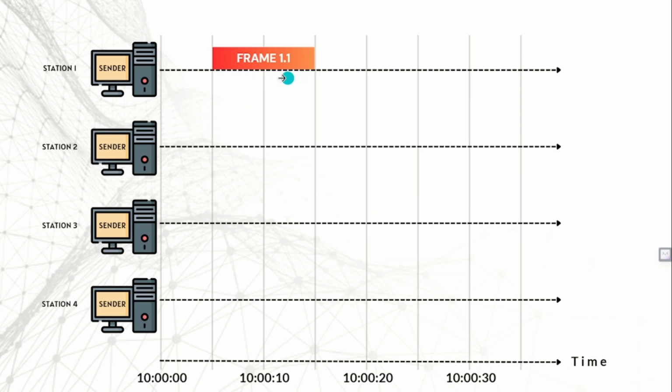What it doesn't know is that station 2 had already dispatched a data frame 5 seconds ago at 10 o'clock. This means, as all data frames take 10 seconds to traverse the channel, there will be 2 data frames in the channel at 5 seconds past 10. That means at this point, this results in collision. To have a clearer idea, let's look at this slide.